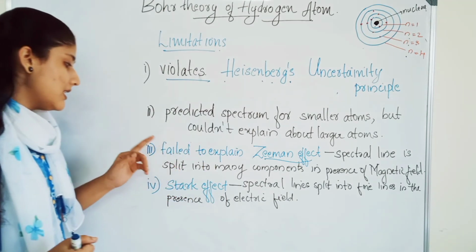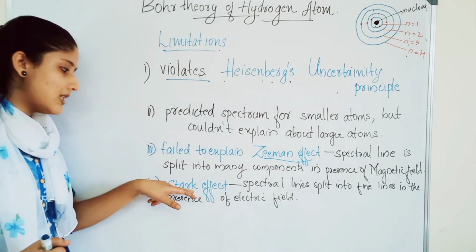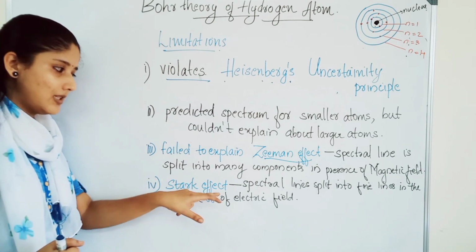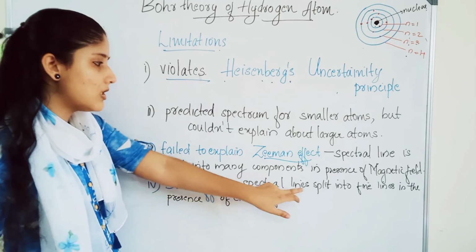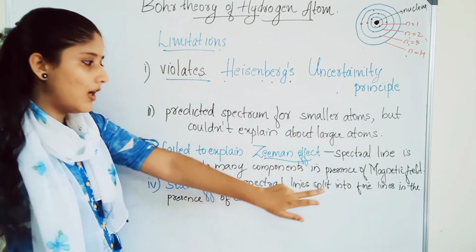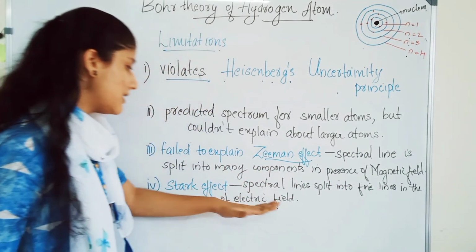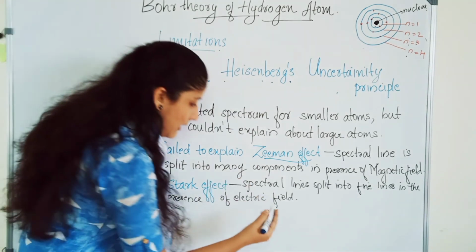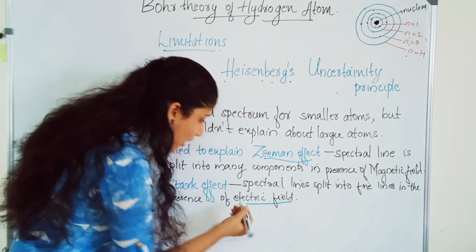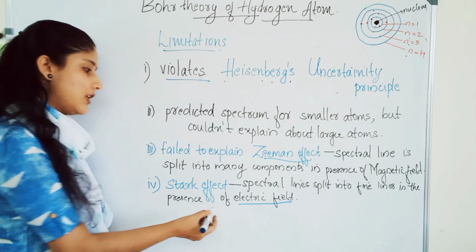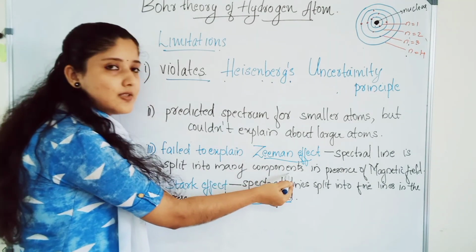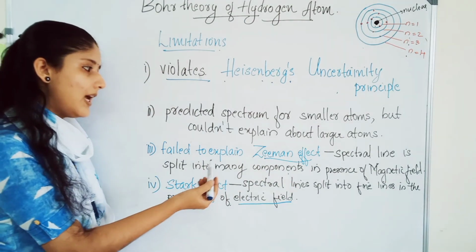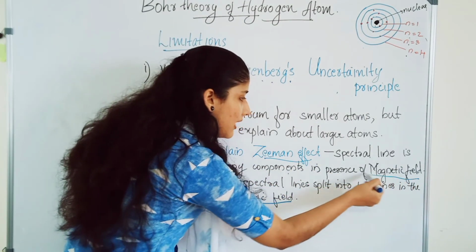Next, this model couldn't explain also the Stark effect. Stark effect means the phenomenon of splitting of the spectral lines into fine lines in the presence of electric field. Splitting of lines in the presence of electric field is called Stark effect, and splitting of spectral lines into fine lines in the presence of magnetic field is Zeeman effect.